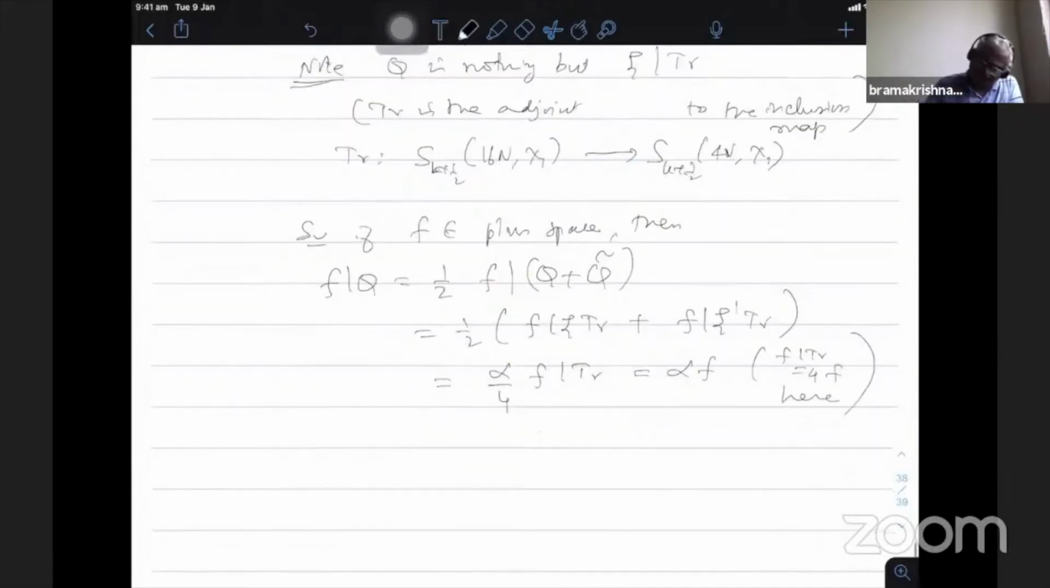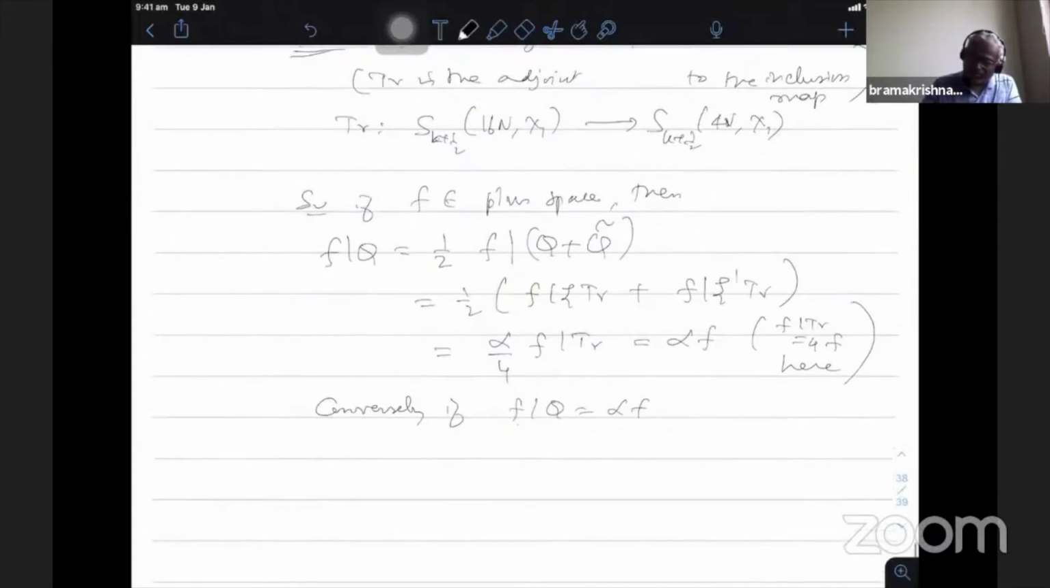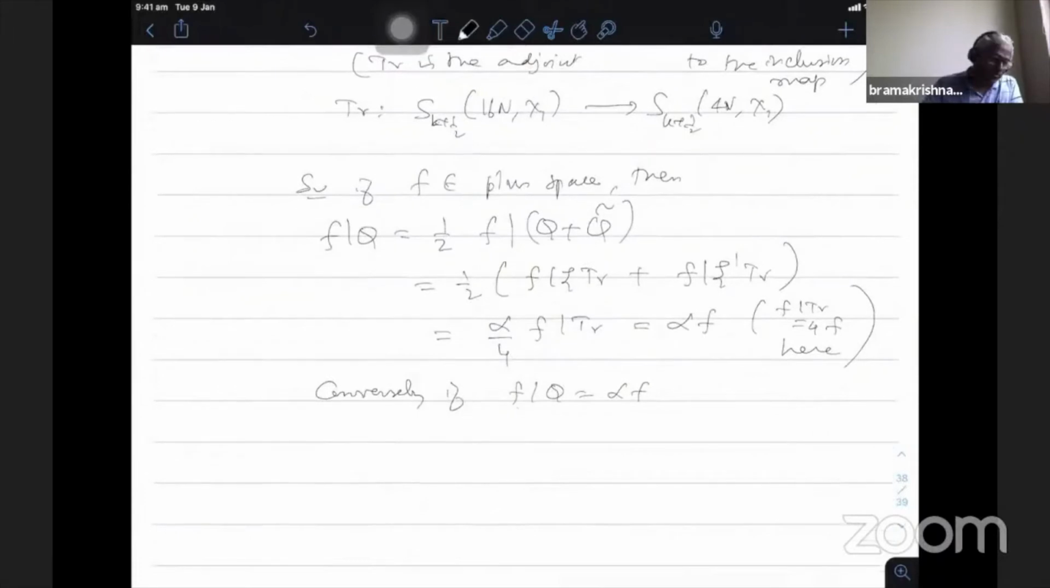Conversely, this characterization means you want to show both ways. If f is in the plus space, it is an eigenfunction of Q with eigenvalue alpha. That is what we showed. Assuming that f|Q is alpha f, I have to show that f belongs to the plus space. What he does is then f|(ψ minus alpha by 4 trace).